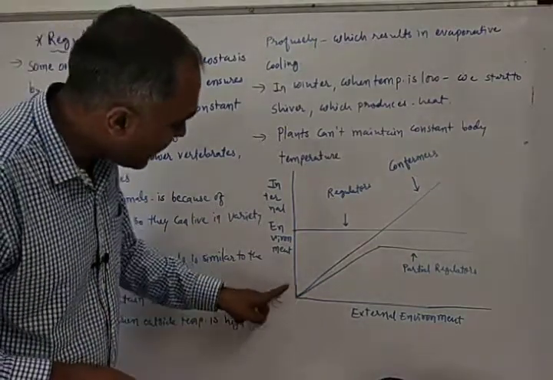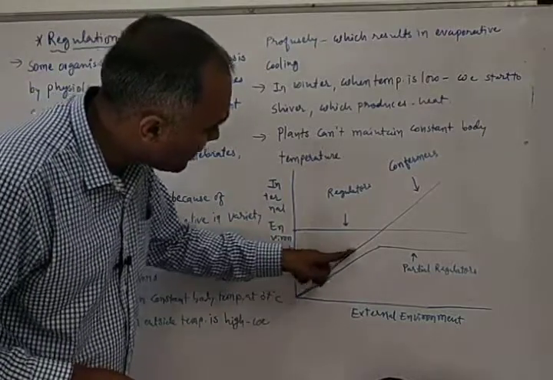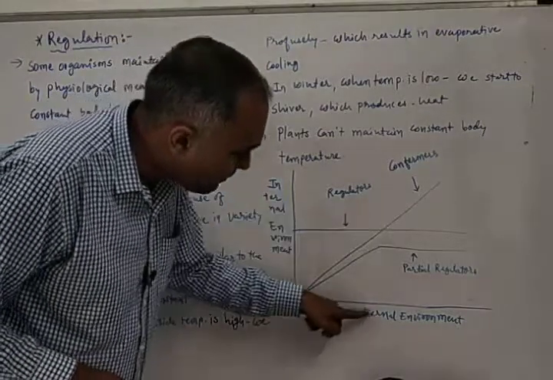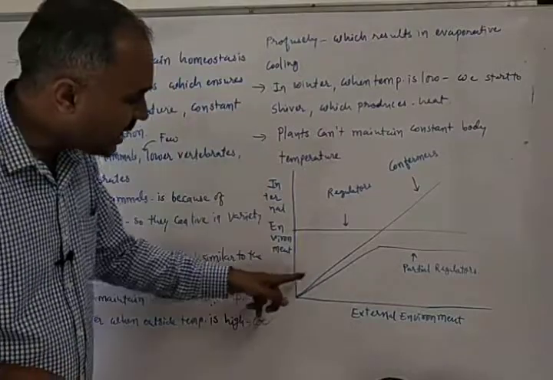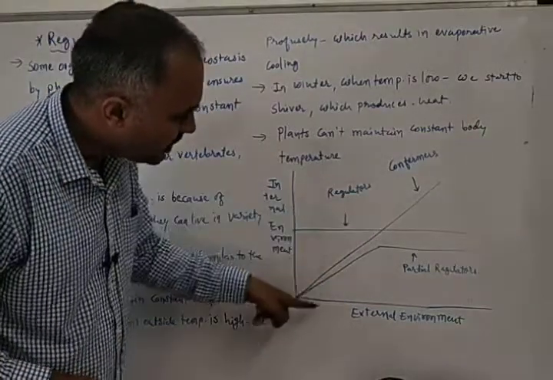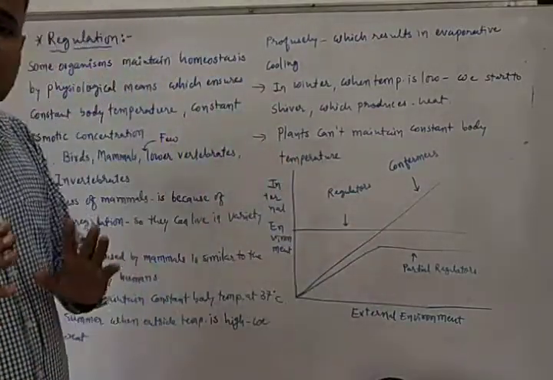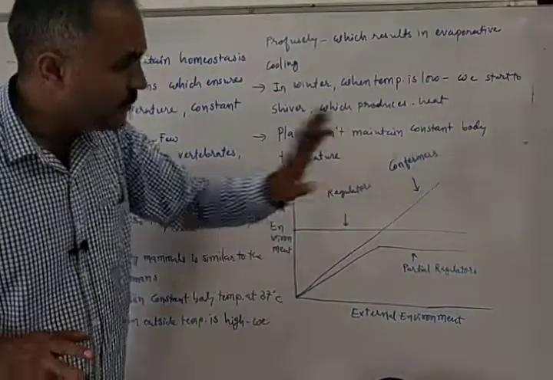Their internal environment will change with the change in external environment. So these are known as conformers.